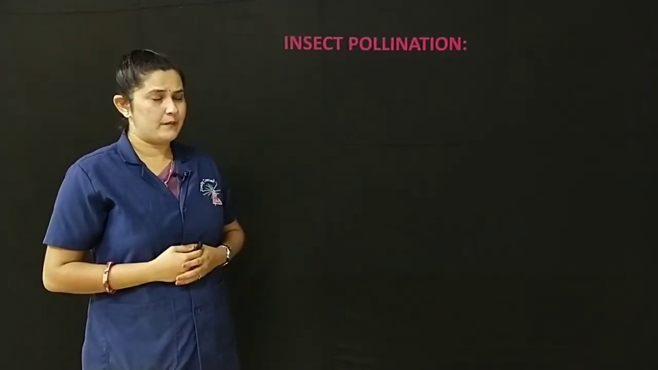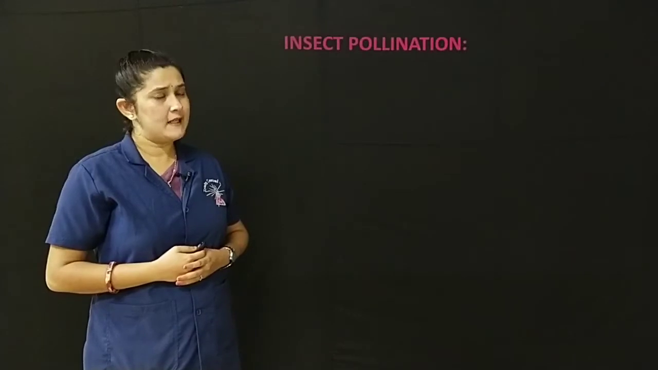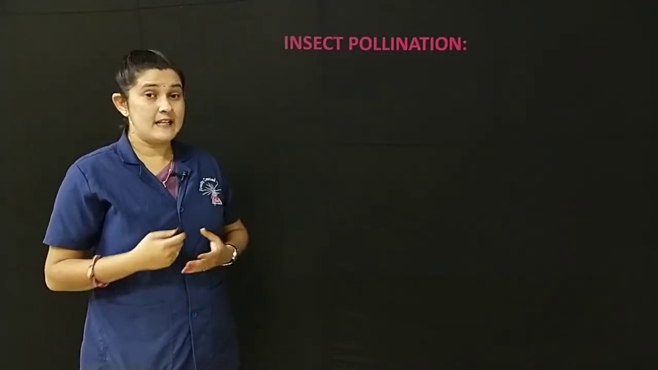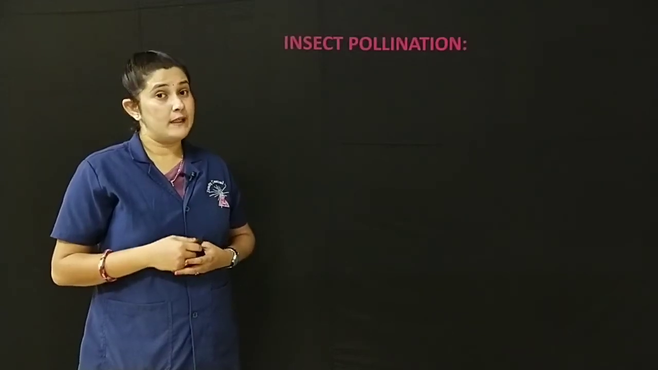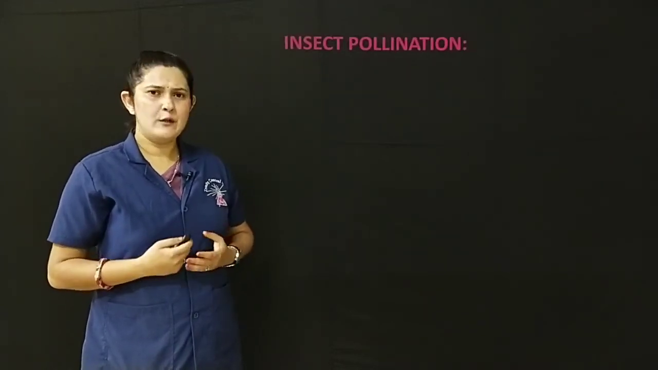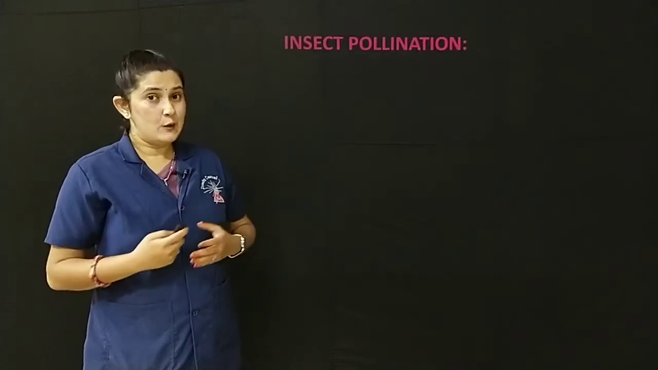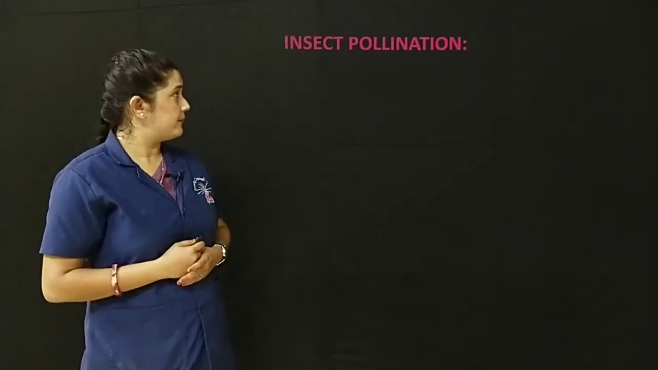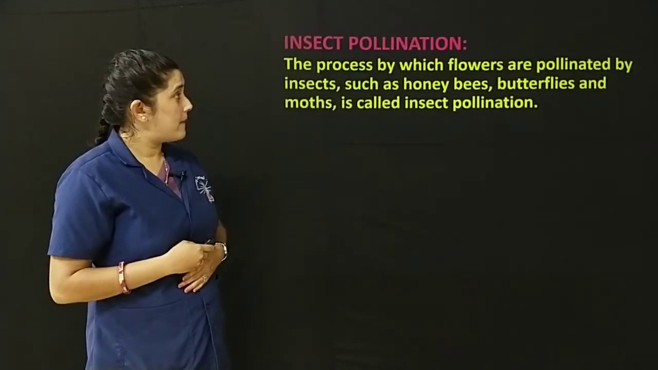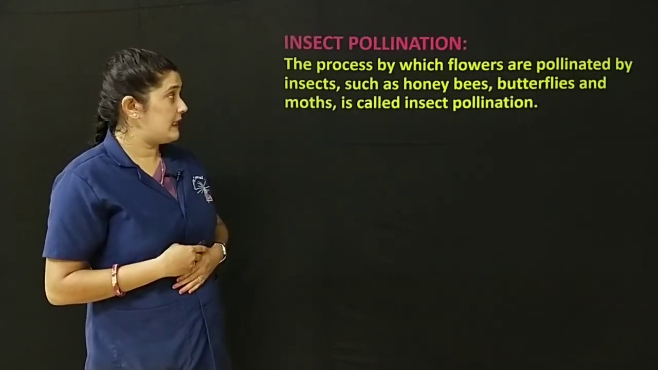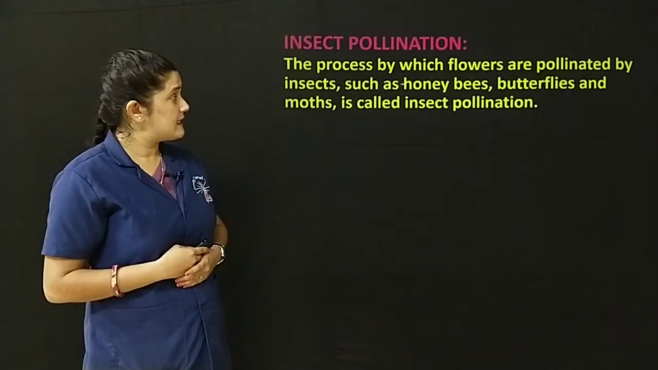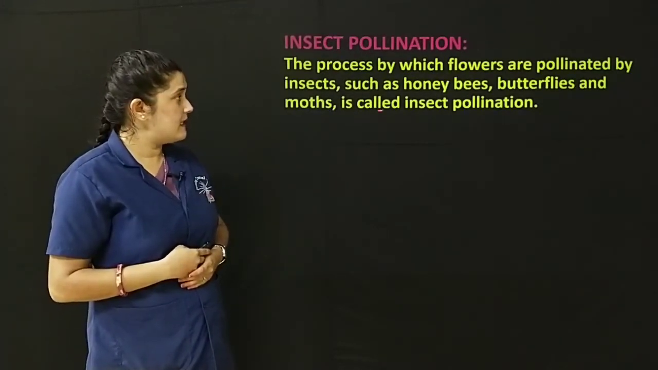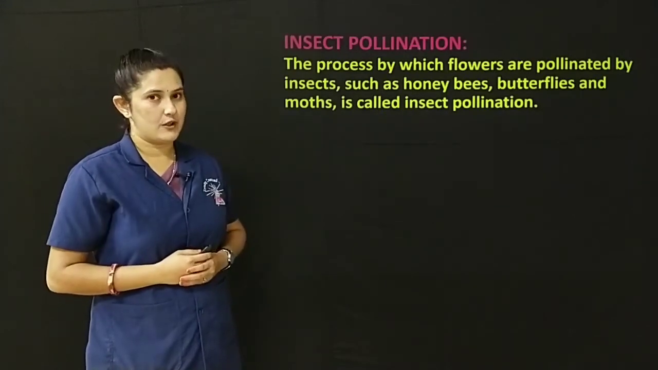Insect pollination. What do you mean by insect pollination? You might have seen different insects fluttering over the flower. Why do they do so? They do so to encourage pollination. The process by which flowers are pollinated by insects such as honeybees, butterflies and moths is called insect pollination.